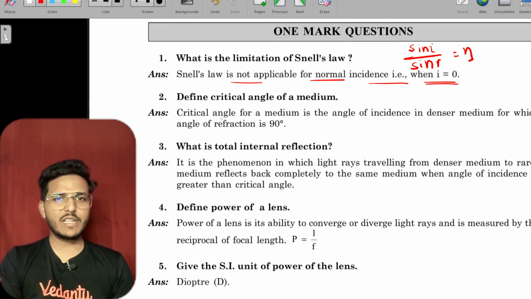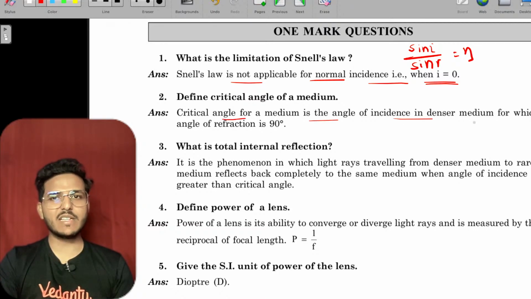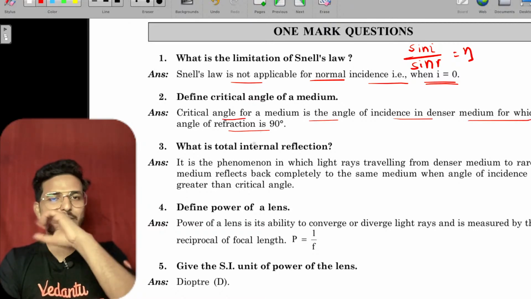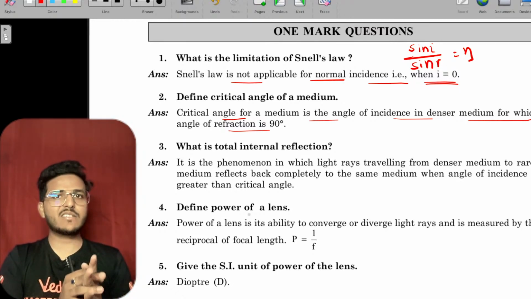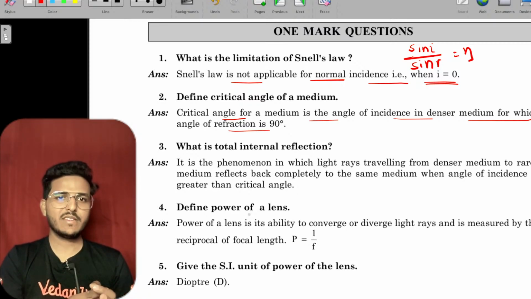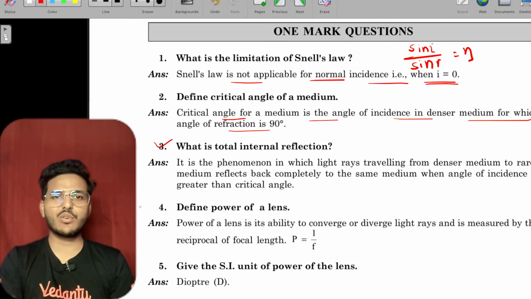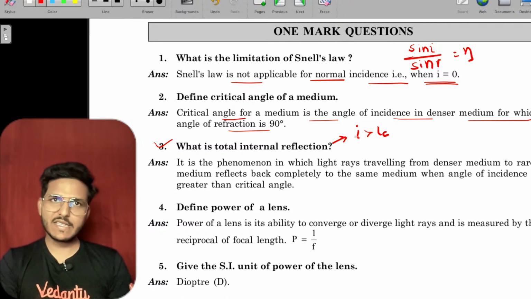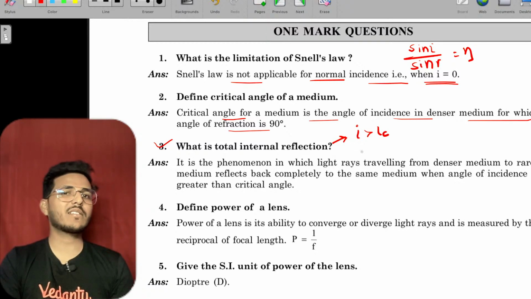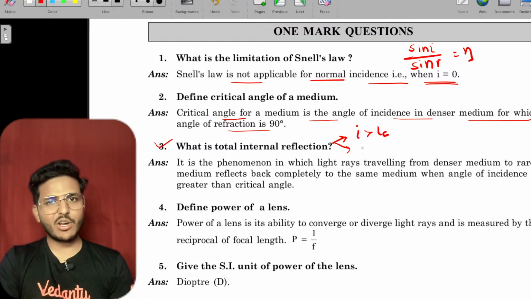The critical angle for the medium is the angle of incidence in the denser medium for which the angle of refraction will be 90 degrees. Beyond the critical angle of incidence, refraction becomes reflection. That is called total internal reflection. For total internal reflection, 2 conditions: incident angle will always be greater than the critical angle, and second, light must always go from denser to rarer.